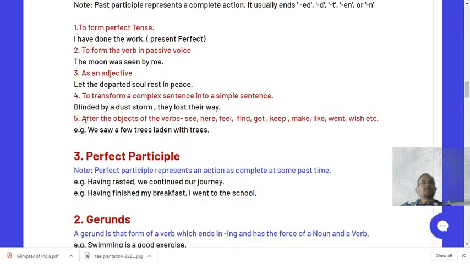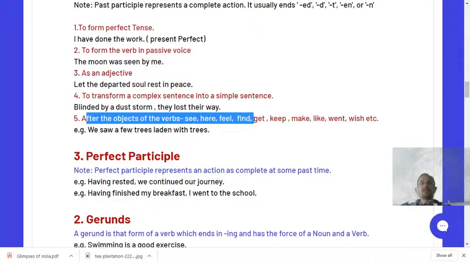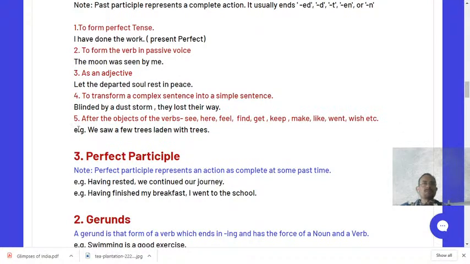Next, you see, after the objects of the verbs see, hear, feel, find, get, keep, make, like, want, wish, etc. For example, we saw a few trees laden with fruits. Sorry, it should be fruits, laden with fruits. Laden is the example of past participle. So what is the rule all about? The rule is after the objects of the verbs. There are several verbs mentioned here: this is see, this is hear, this is feel, this is find, this is get, this is keep, this is make. The verb that is used in this sentence is see actually.